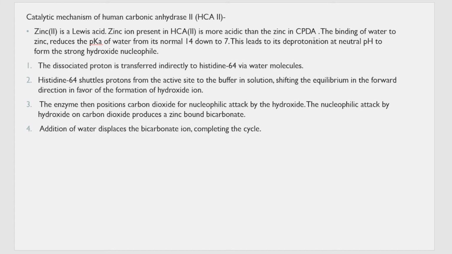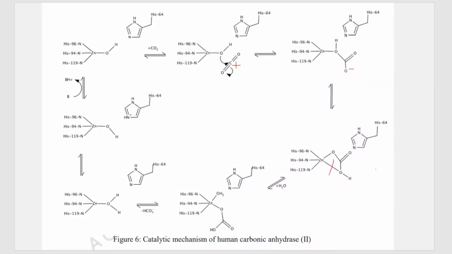How does this reaction proceed? The binding of water to the zinc reduces the pKa of water from the normal 14 down to 7. This leads to deprotonation and forms a strong hydroxide nucleophile. This is the mechanism of how the conversion of carbon dioxide proceeds.